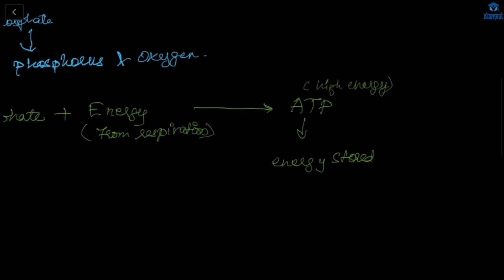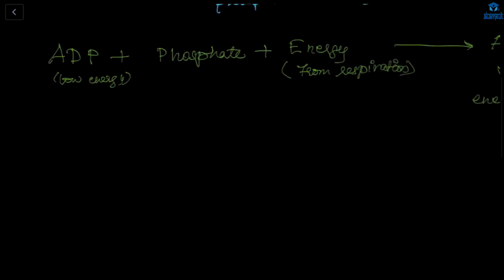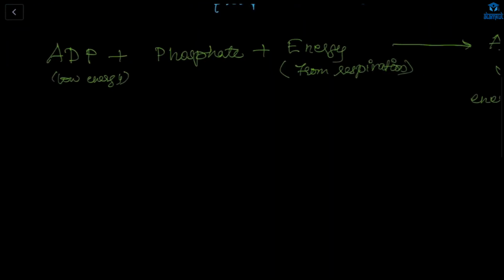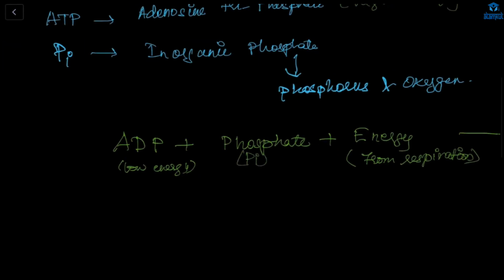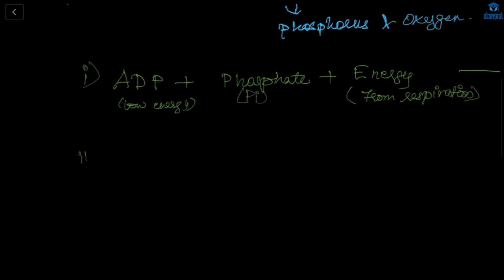Next, when the cell needs energy, then ATP can be broken down using water to release energy. Whenever the cell requires energy, ATP will be broken down, and it will again form ADP and phosphate, which we write as Pi.